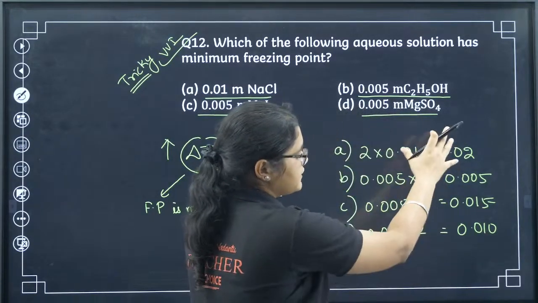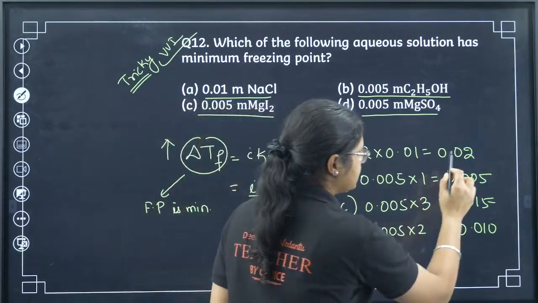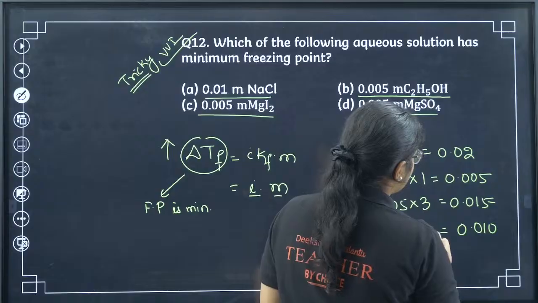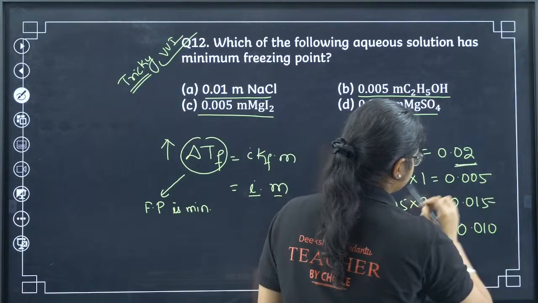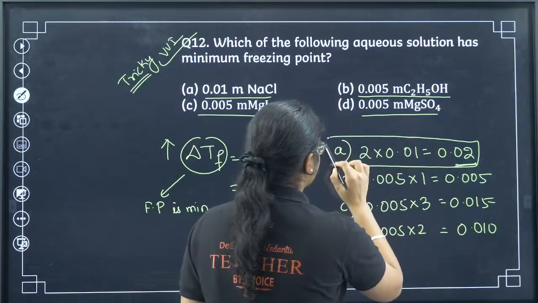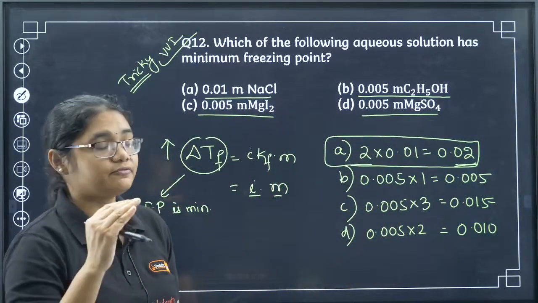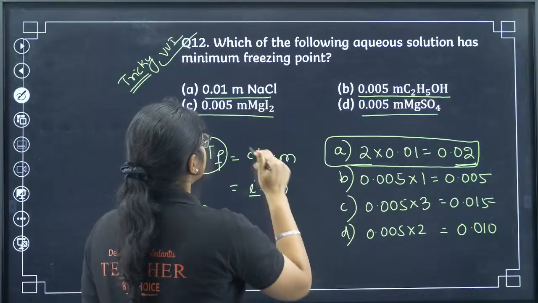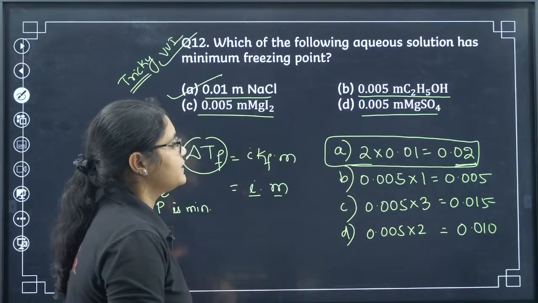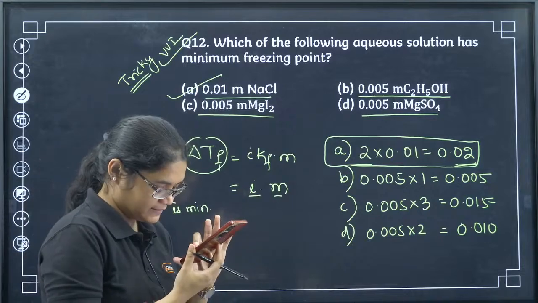Now you see where this value is highest. The value of i m is highest in which case? I can say it is highest in 0.02, right? So we will have the maximum depression in this one, and the solution freezing point will be the least in option number 1, that is 0.01 m NaCl.